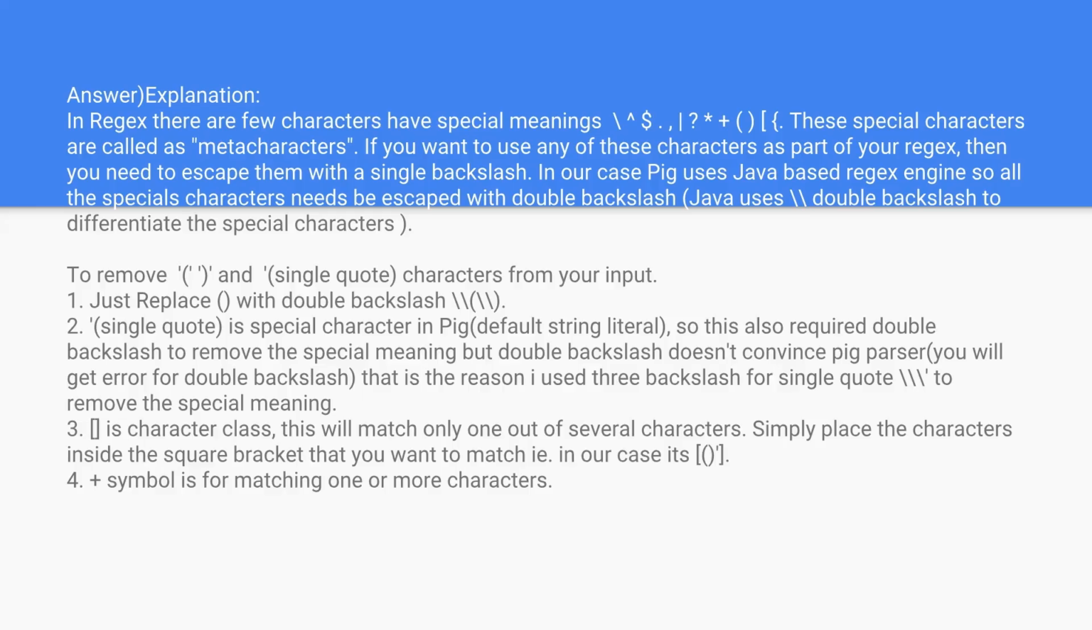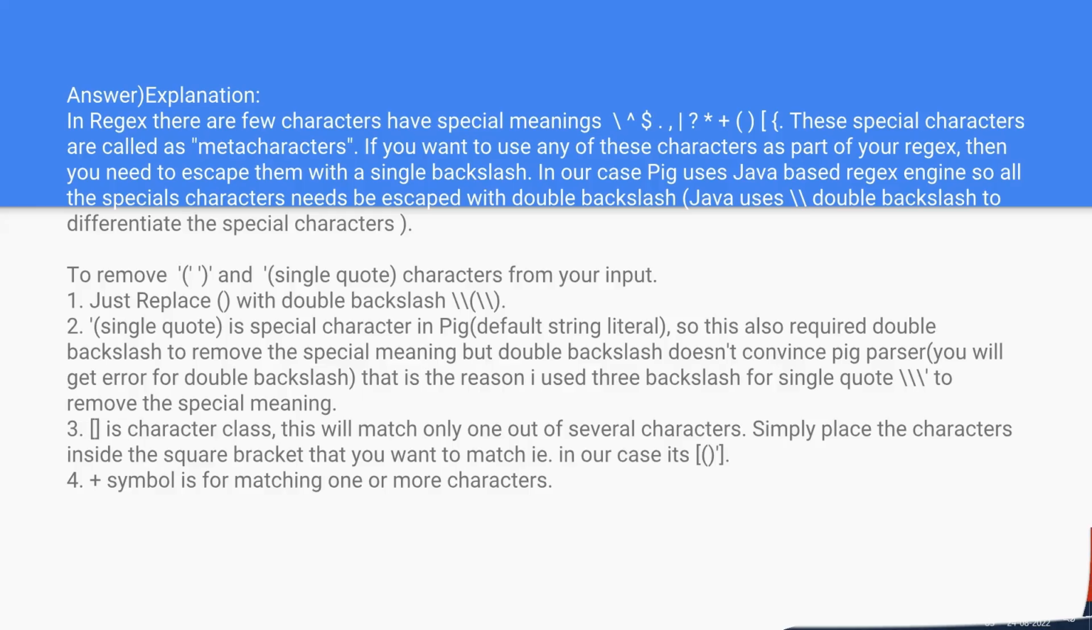Square brackets form a special character class that will match only one of several characters. Simply place the characters you want to match inside the square brackets. That is, in our case, it is the curly brackets and single quote, and then close the square bracket. The plus symbol is for matching one or more characters. So now let's move to the practical demonstration of it.